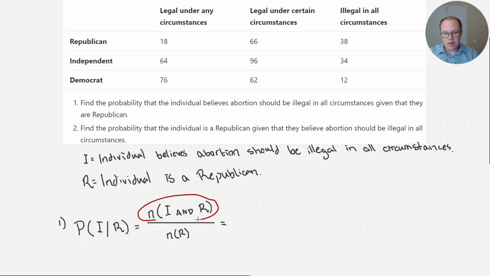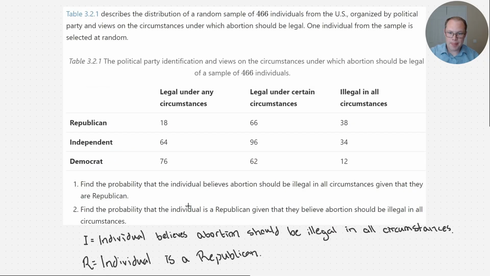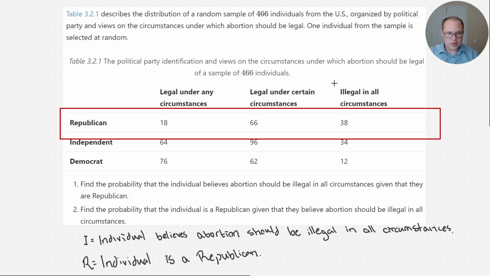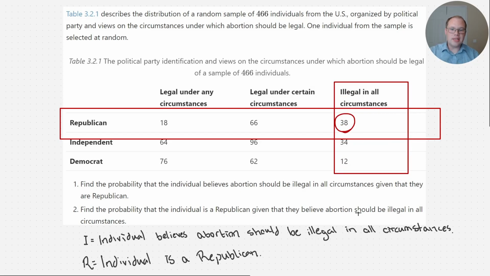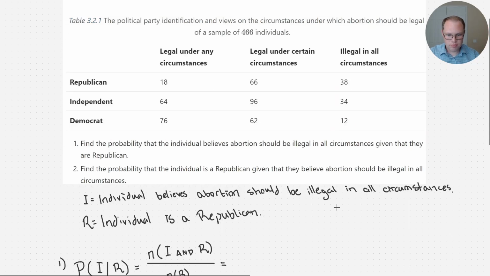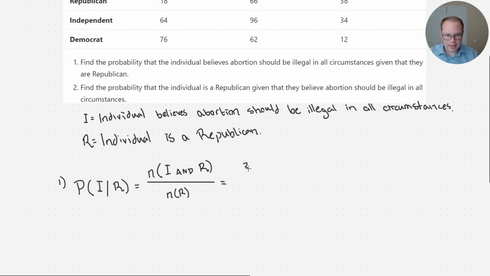We need to count the number of individuals who are Republican and who believe abortion should be illegal in all circumstances. Okay? So here's Republicans. Here's the individuals that believe abortion should be illegal in all circumstances. And that is the total number of people that are both Republican and believe that abortion should be illegal in all circumstances. So that is the numerator value, 38.